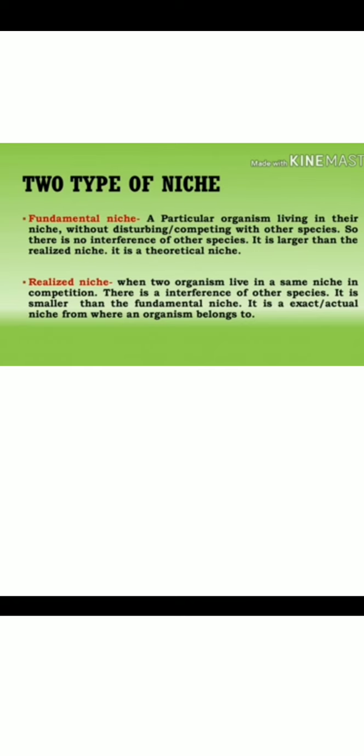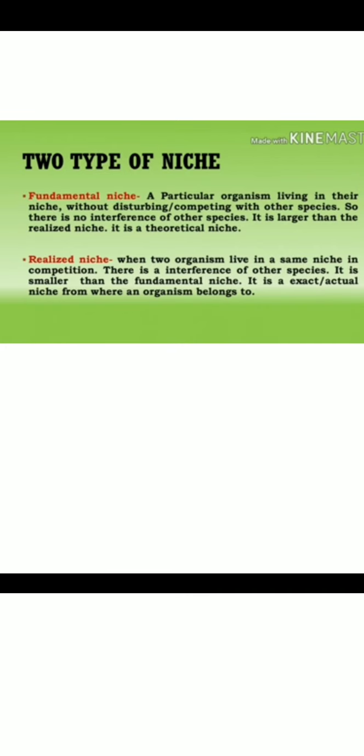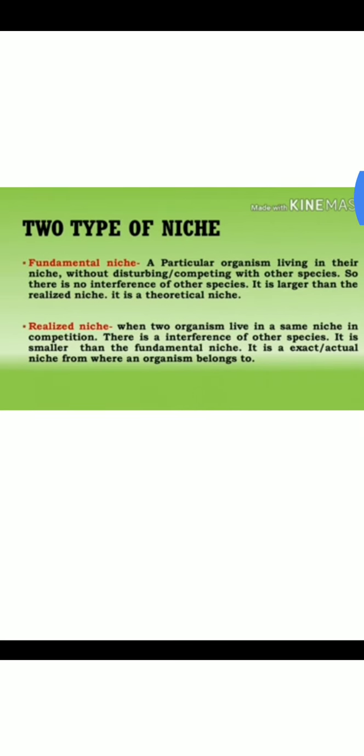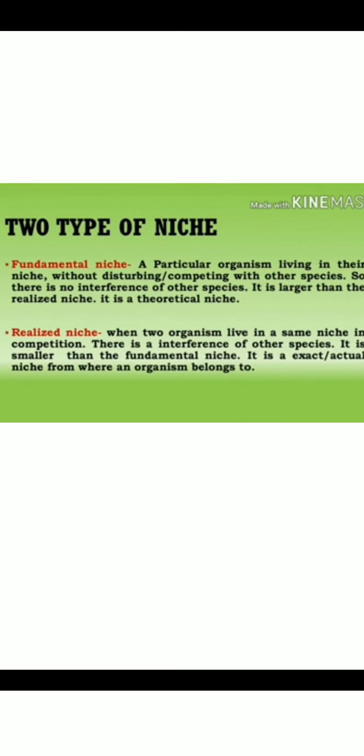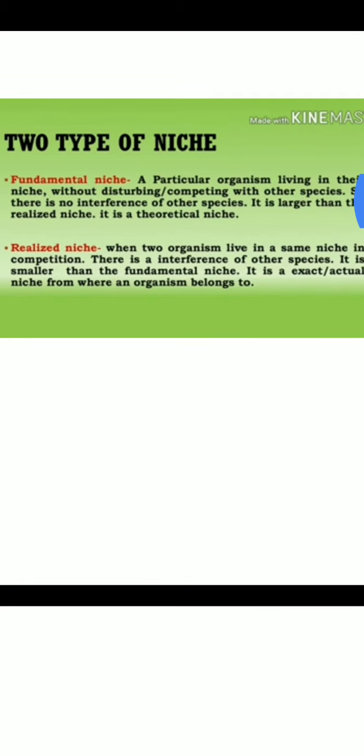One example: if we keep two species of paramecium, Paramecium caudatum and Paramecium aurelia, in a test tube, we will find that they have the same food requirement. They will compete, and in the end Paramecium caudatum will drive Paramecium aurelia to extinction. So in fundamental niche there is no competition among themselves, but in realized niche two similar species have huge competition because they have the same requirement, the same niche.